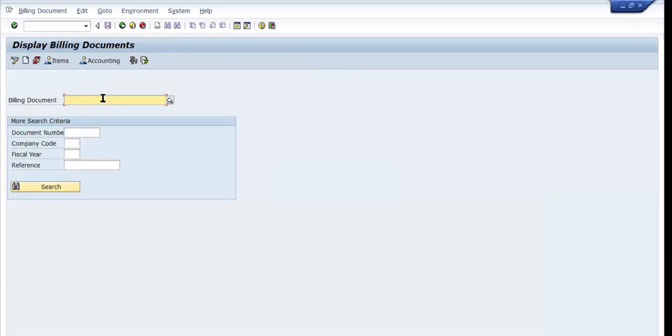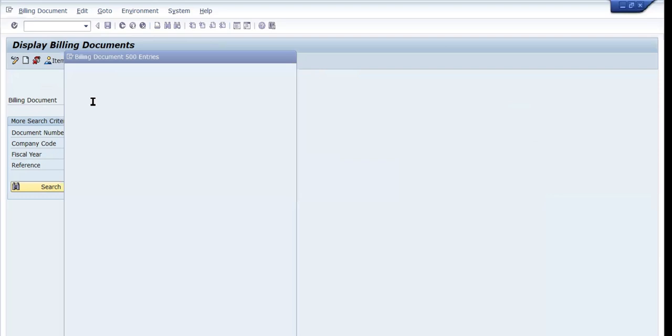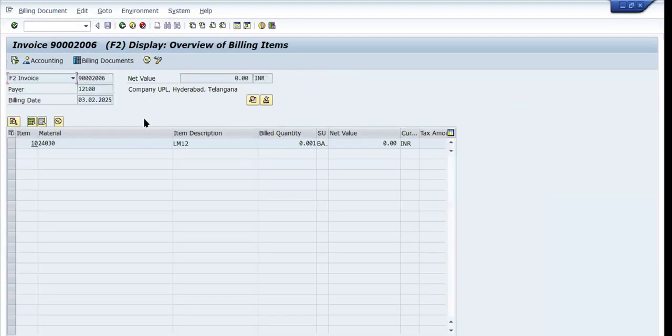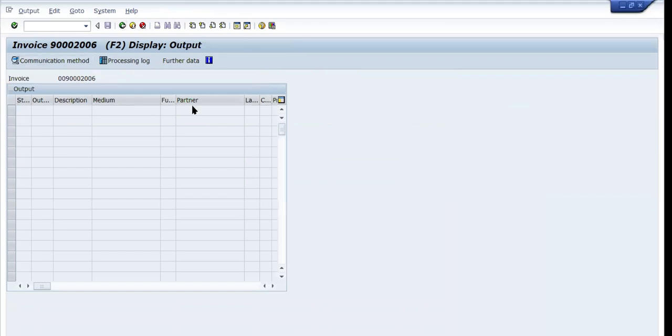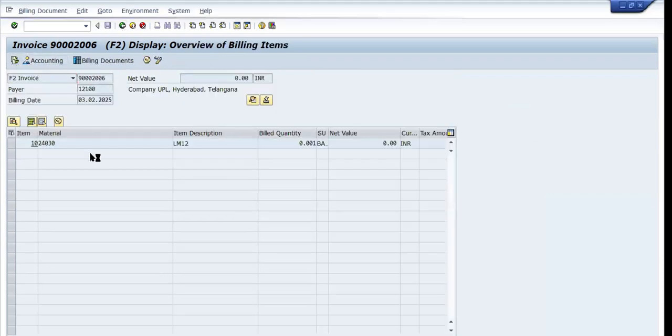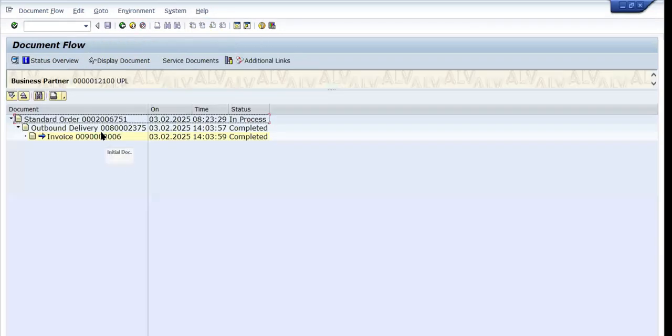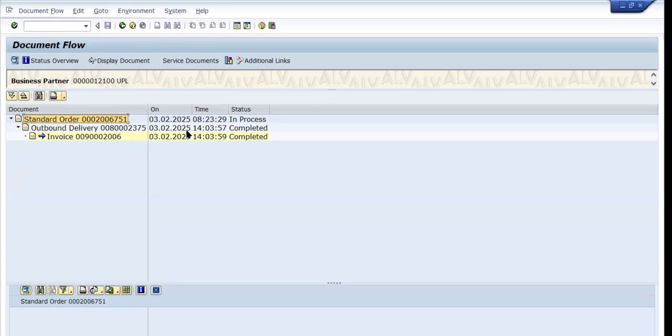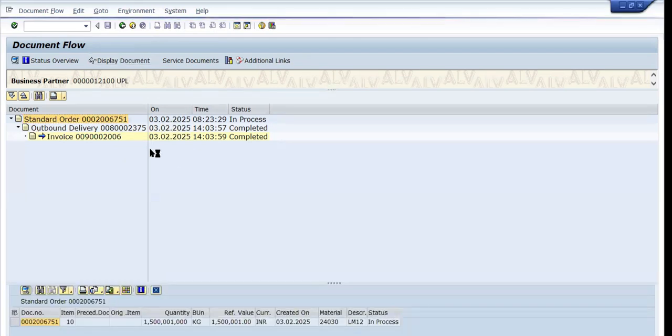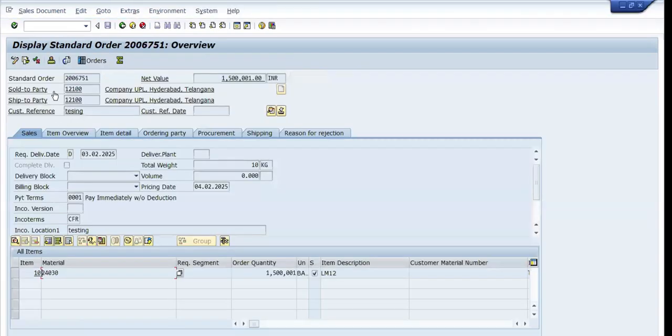invoice. Let me see if any document is there. Okay, so these are billing documents. Here they have not assigned anything. Fine. I want to see delivery. See the flow we just described, right? Sales order, outbound delivery, invoice. In the SD cycle, if I see this document, how it got created. If you go to this order side, you can see who is the sold-to party, the ship-to party, the customer. Which material you have ordered, how much quantity you want, what is the price.